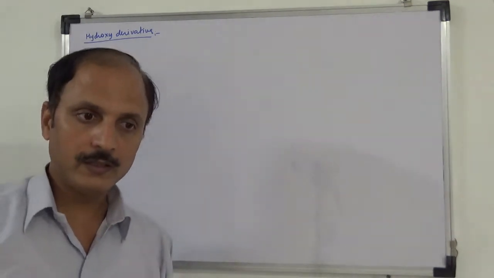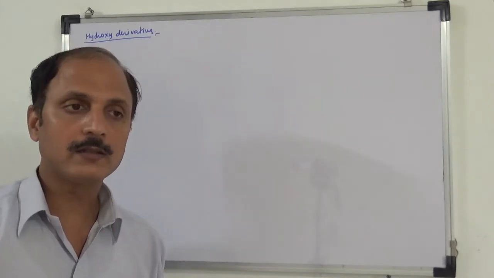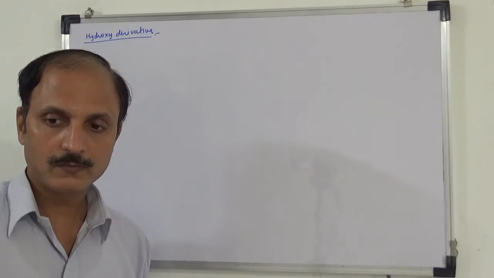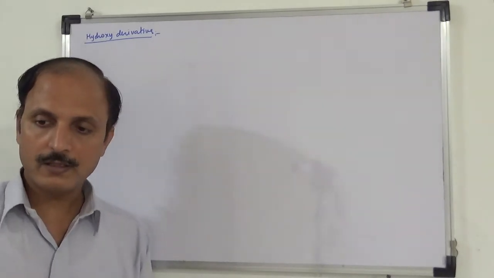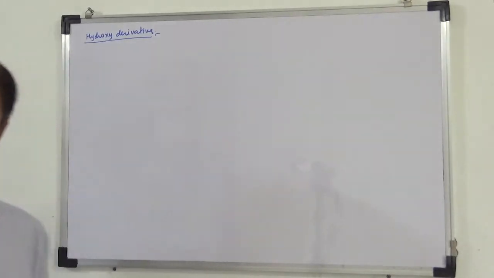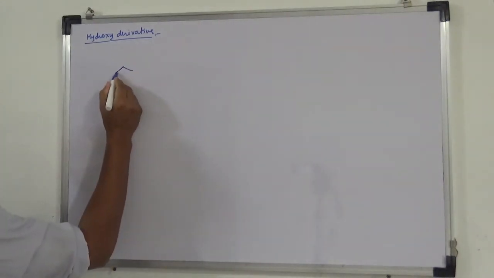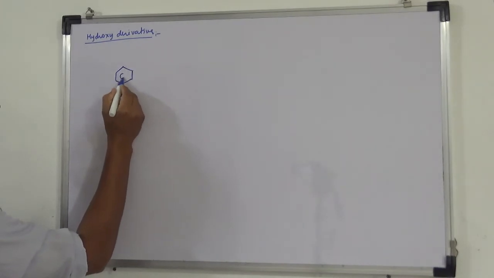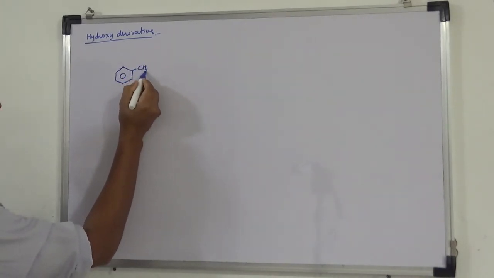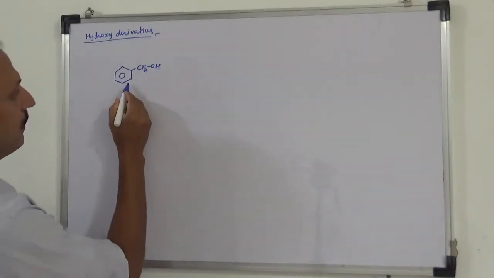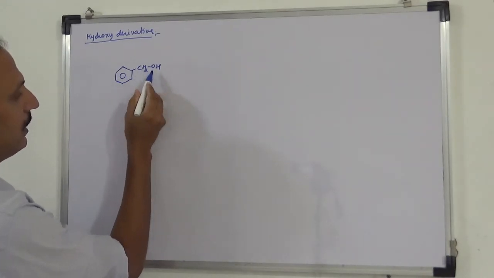Nuclear hydroxy derivative with side chain substituted with hydroxy group, called aromatic alcohols. Like here, this is aromatic alcohol. Its name is phenyl methyl alcohol.